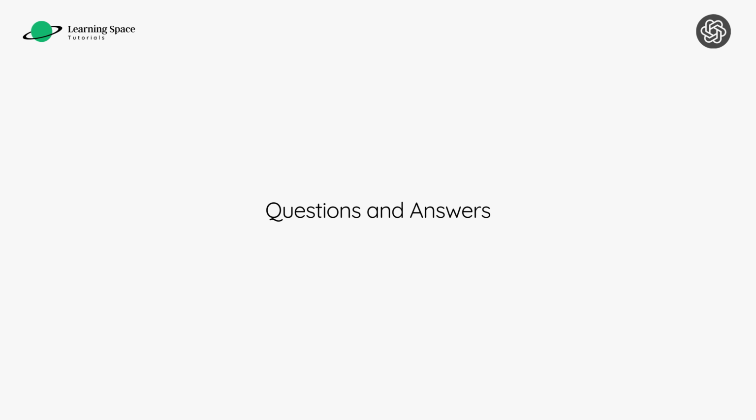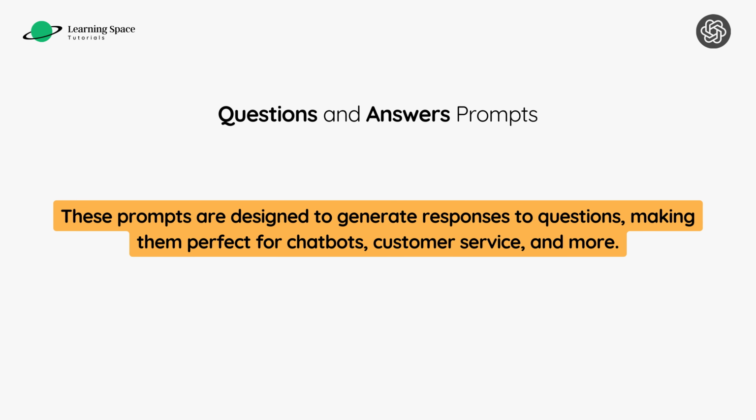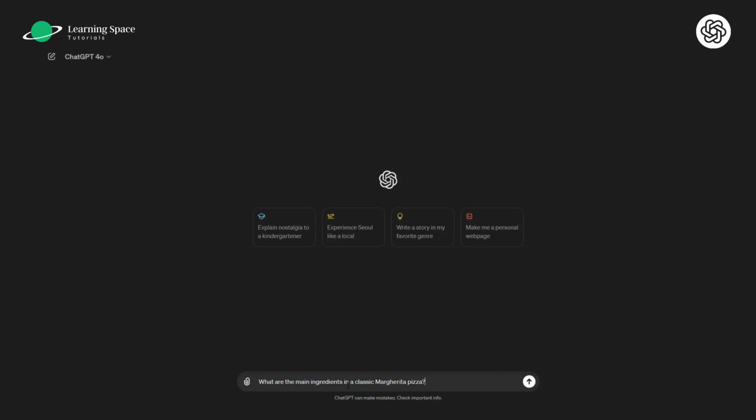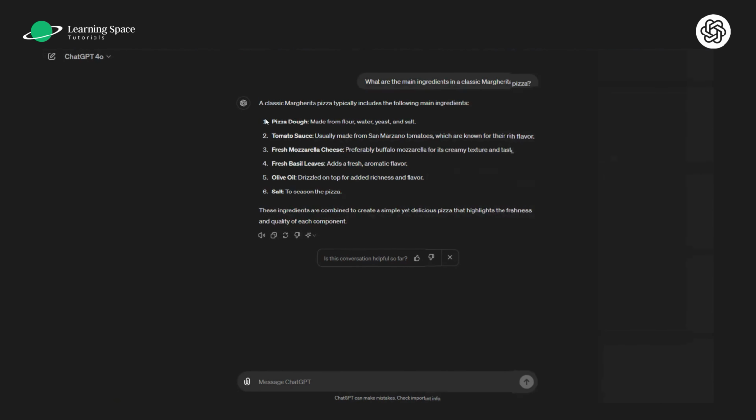Question and answers. These prompts are designed to generate responses to questions, making them perfect for chatbots, customer service, and more. So you ask a question and the model provides the answer. Let's say we ask ChatGPT, what are the main ingredients in a classic margherita pizza? It says a classic margherita pizza typically includes the following main ingredients: pizza dough, tomato sauce, fresh mozzarella cheese, along with of course, the details, fresh basil leaves, olive oil, and salt.